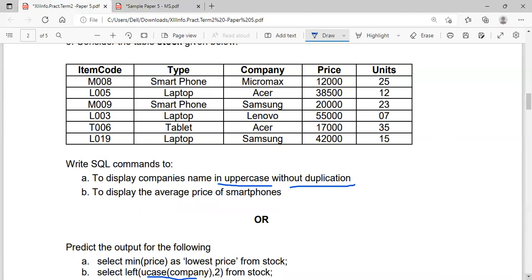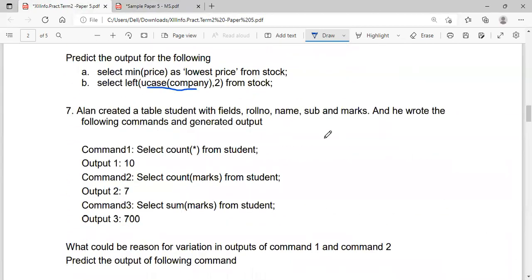Now, question number 7. Alan has created a table with the following fields: roll number, name, sub, and marks, and he wrote the following commands and generated the output. Select count star from student, he got the output as 10. That means count star gives the number of rows, the count of the number of records, including the null values. Select count of marks from student, he got the output as 7. That means the marks column has some null values. Count of a particular column will not count the null values. Then select sum of marks from student. These 7 values are added, and the sum of those marks is 700.